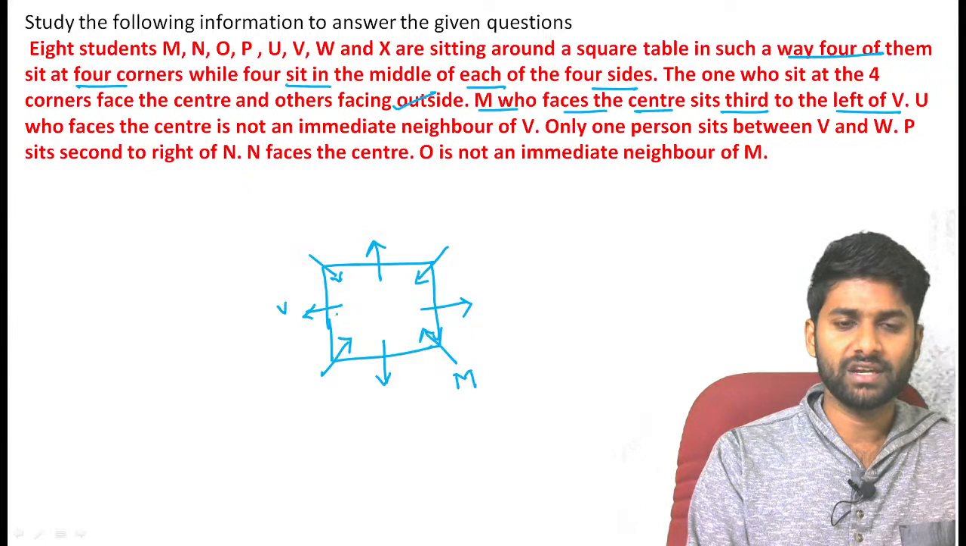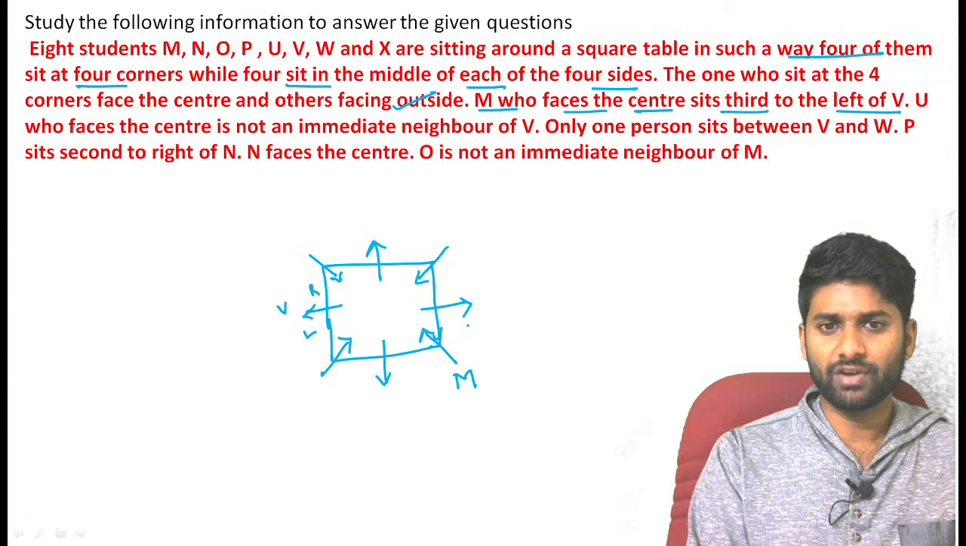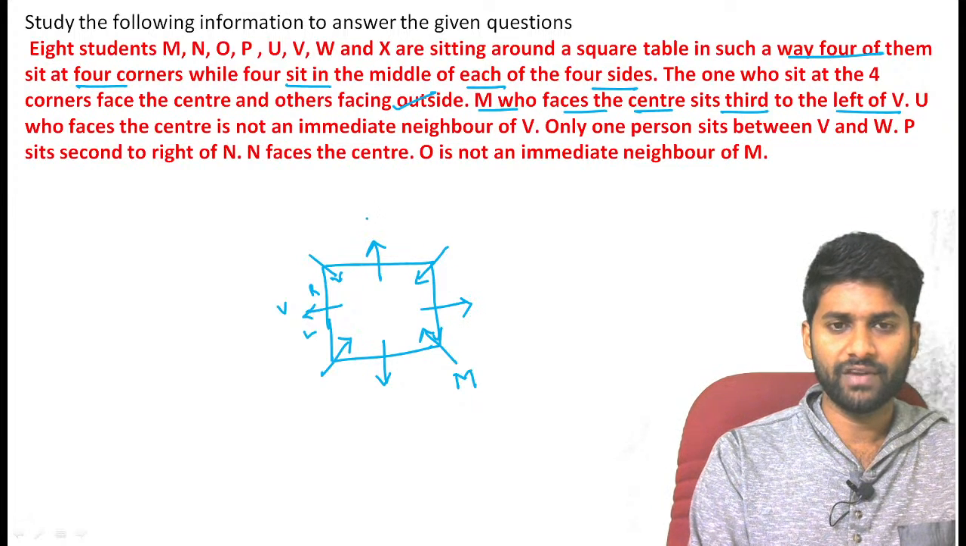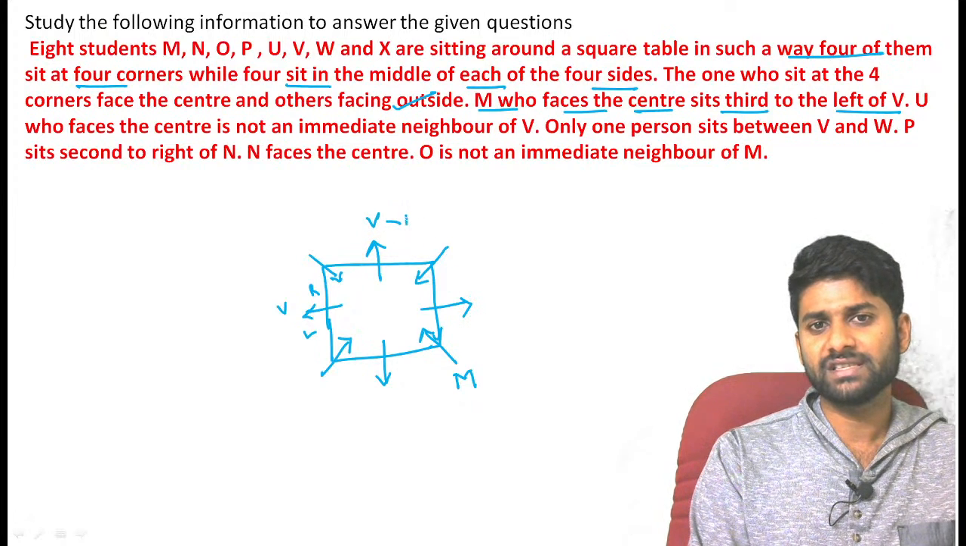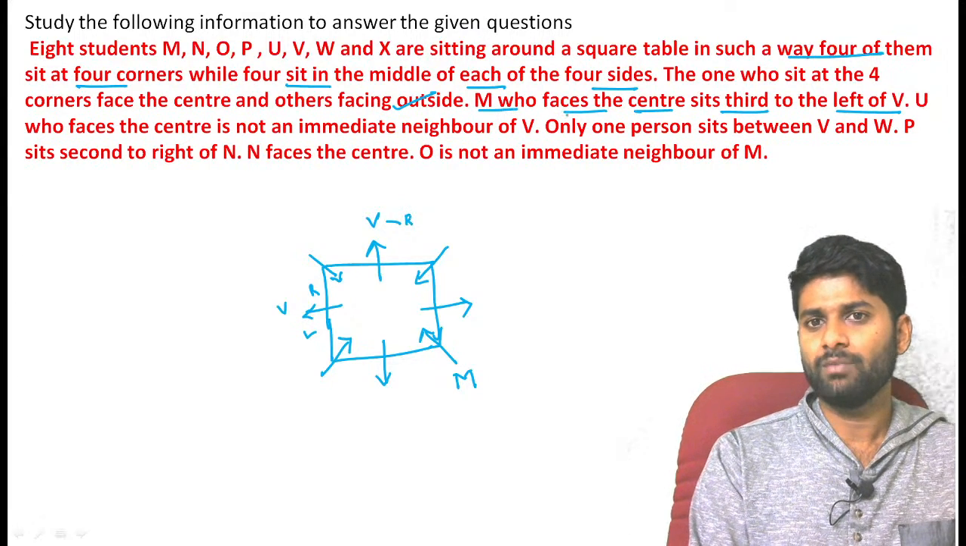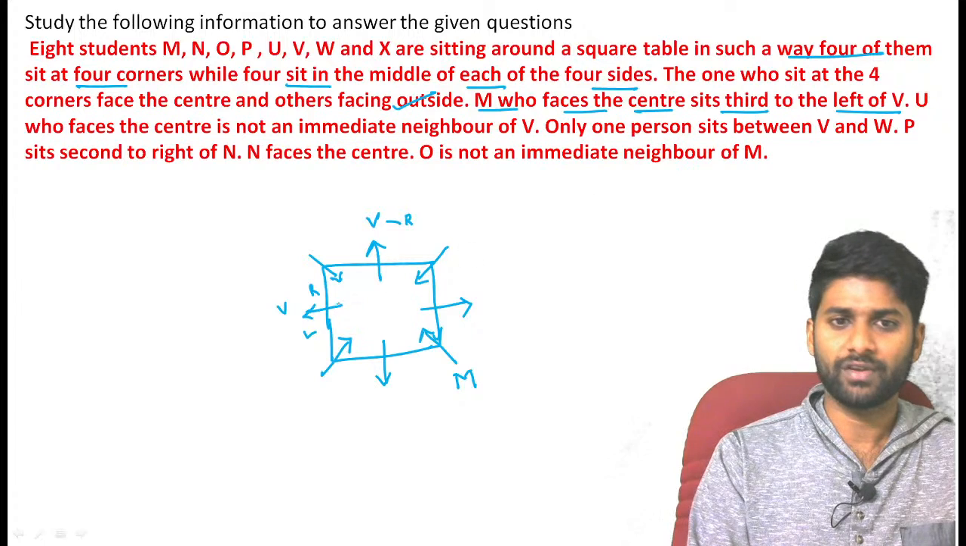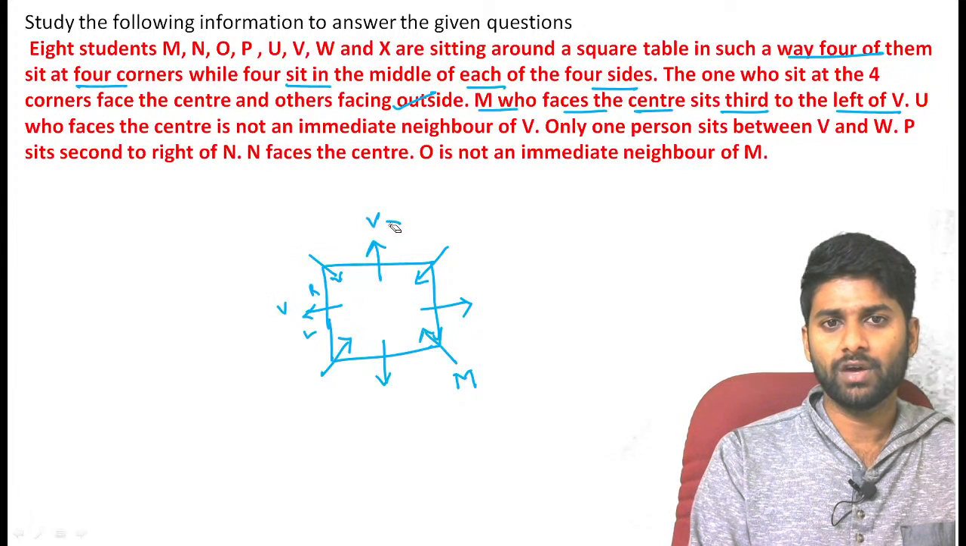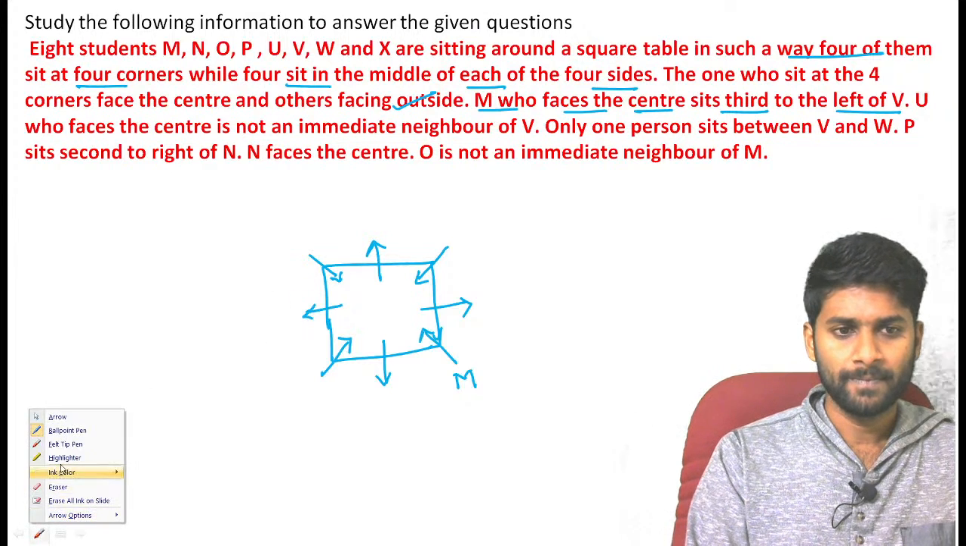If I assume V here, definitely this is left and this is right. We have one more possibility. If I assume V here, definitely this is the right side representation. But we want M, who faces center and sits third to the left of V. We want the left side. Now you can confirm the V position perfectly. We have two chances.